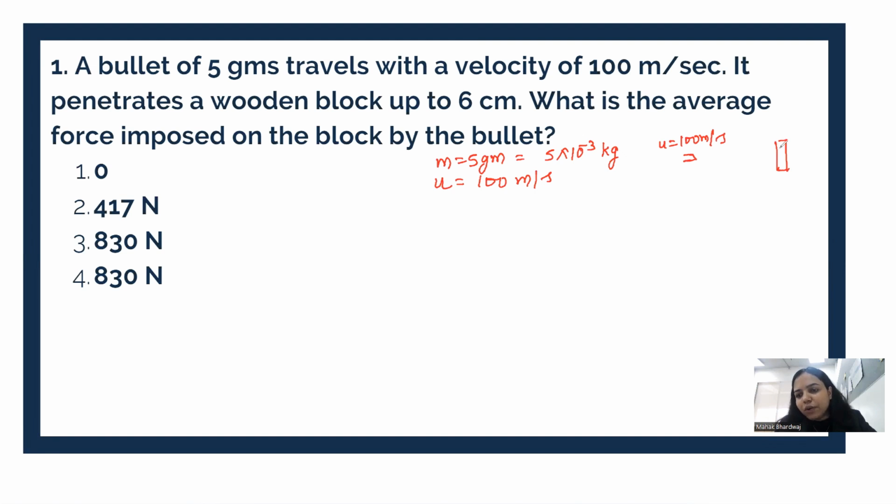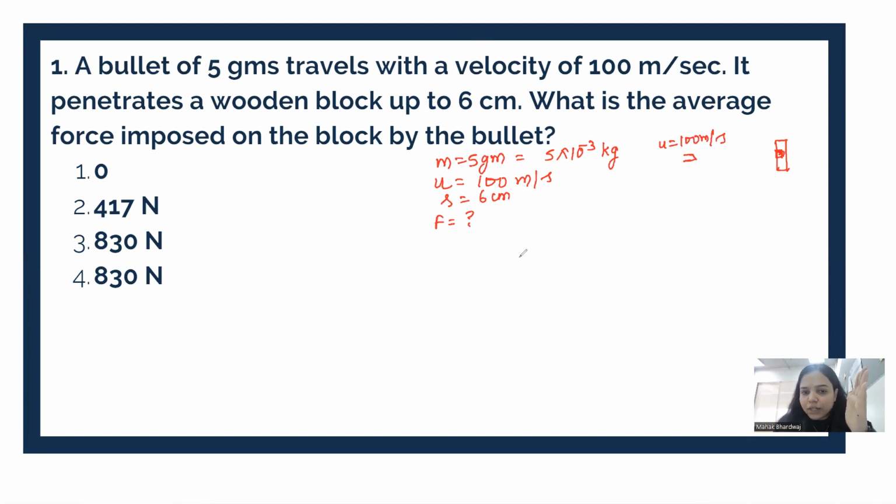There is a wooden box. This bullet penetrates this wooden box up to a distance of 6 centimeters. We need to find out what is the force imposed on the block by the bullet. Okay, so now let's do this question.